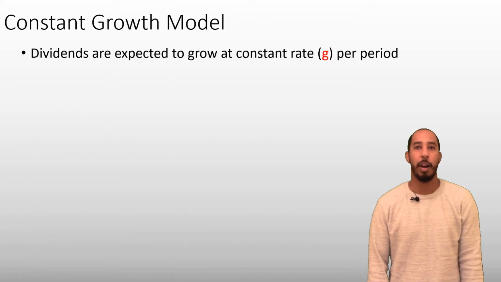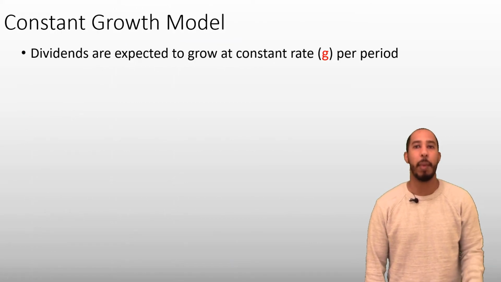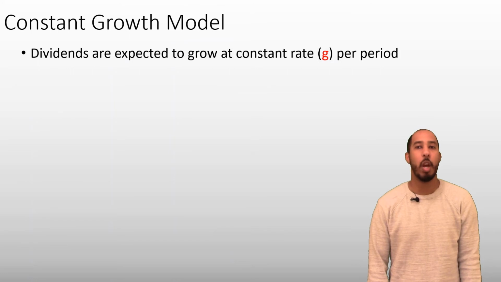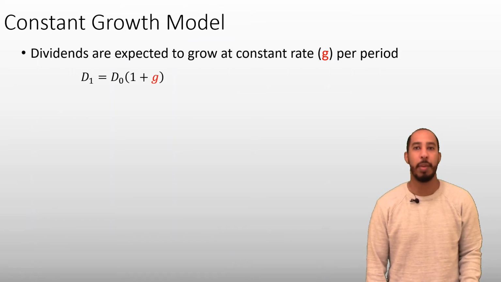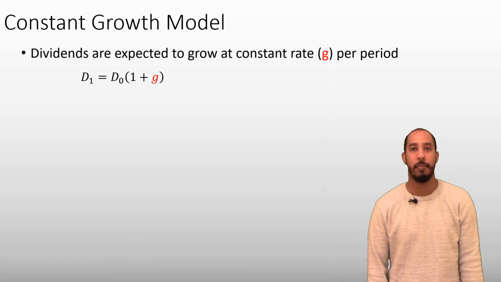With the constant growth model, the dividends the company pays are expected to grow each period, but they grow at a constant rate of G% each period. Since we know the current dividend, D0, we can estimate the dividend next period as being G% bigger than the current one. So D1 equals D0 times 1 plus that constant growth rate G.